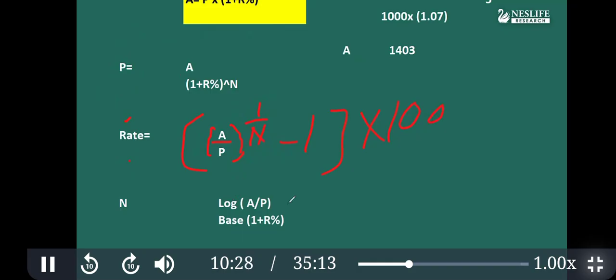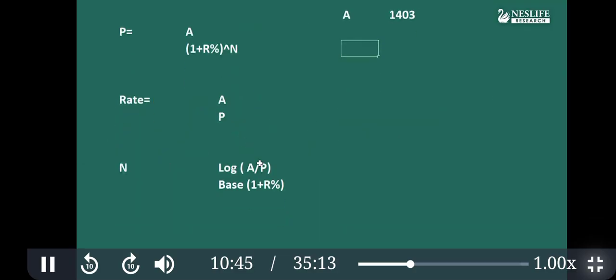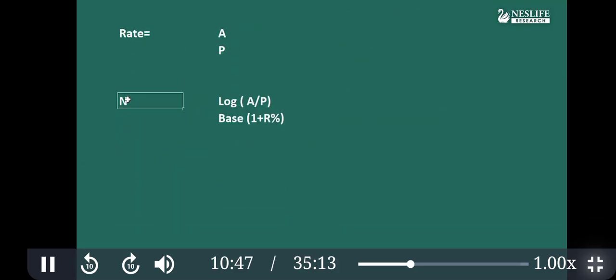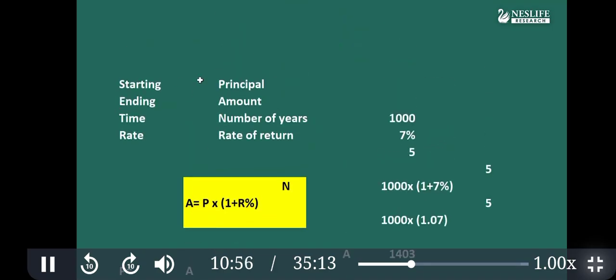This is used in almost all investing where we do not know the rate before investing, for example gold, shares, real estate as well. This formula is used to calculate the retrospective rate, CAGR, and other rates of return. Similarly, we can calculate the number of years if A, P and the rate are given. This is a little complicated, so don't go into that detail, but it is possible. Okay, this is very simple. That means these are only four numbers, just rotating around.